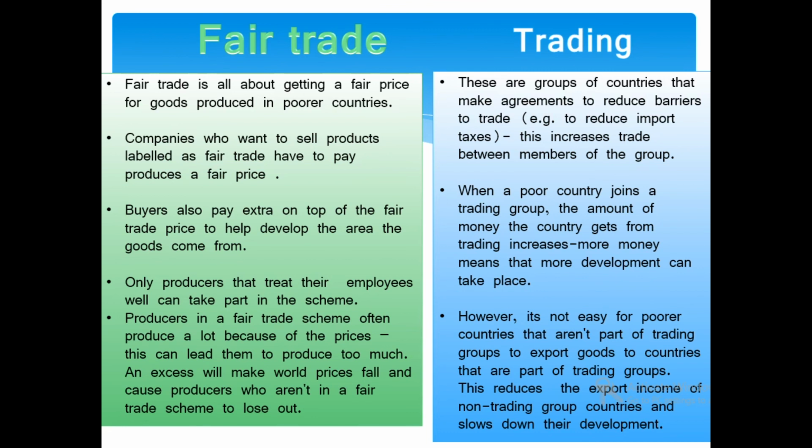Trading groups. These are groups of countries who make agreements to reduce barriers to trade. When a poor country joins a trading group, the amount of money the country gets from trading increases. More money means more development. However, it's not easy for poor countries that aren't part of the trading group to export goods to countries that are part of the trading groups. This reduces the export income of the non-trading group countries and slows down their development.